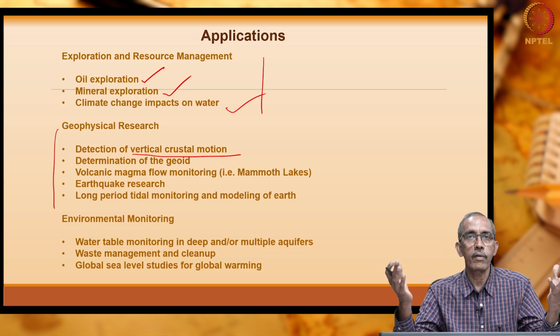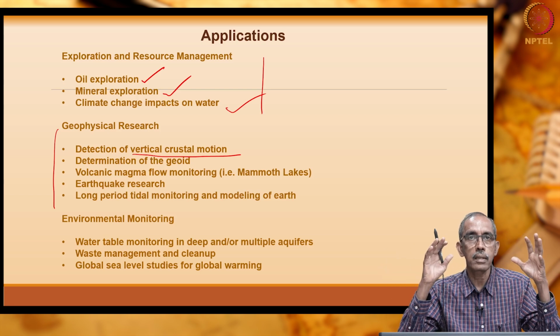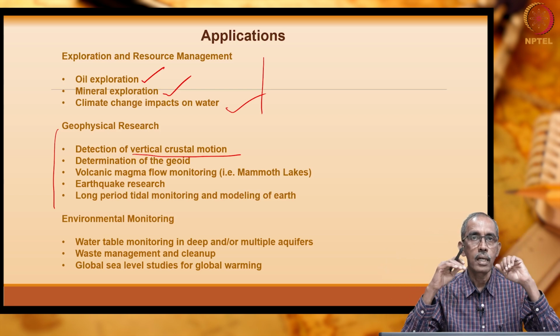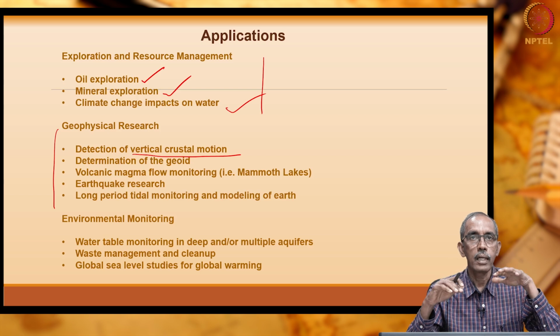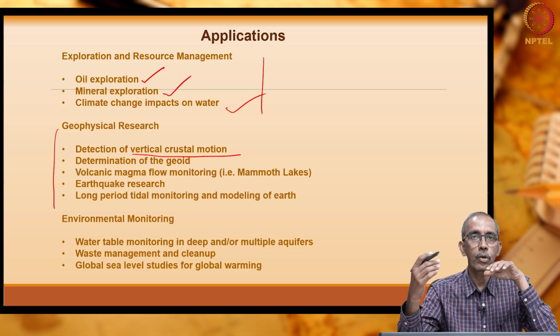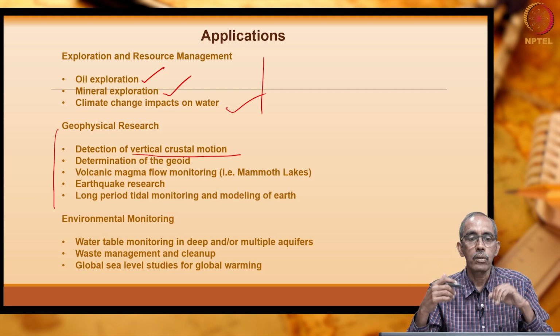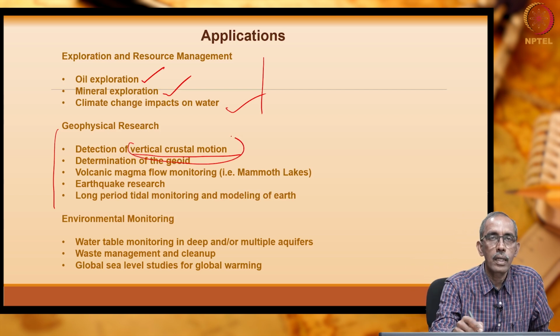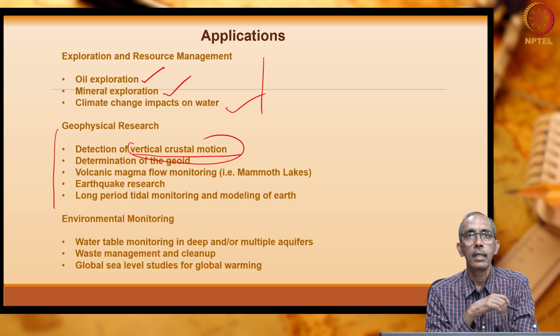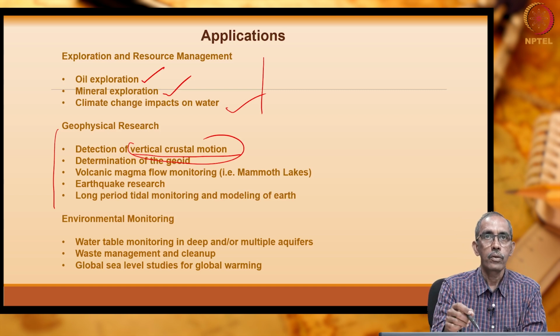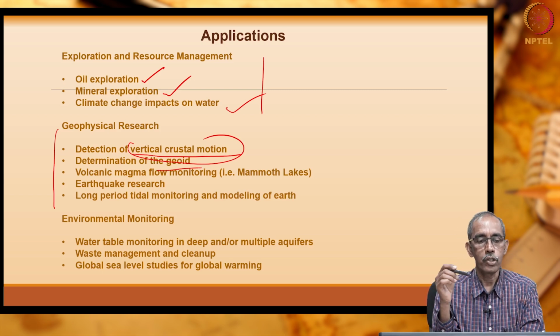That means the earth's surface is made up of different plates consisting of some continents. As I told you, the Indian plate is colliding with the Euro-Asian plate just north of the Himalaya, that is Tibet. To understand that also we can rely on gravity methods, and to understand the geoid.